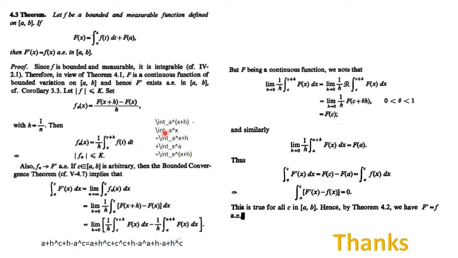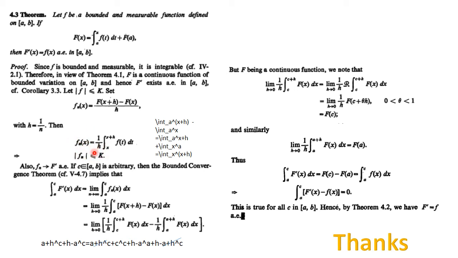This can be written as a to x+h plus x to a, reversing with a negative sign. When you combine these two, you get the integral going from x to x+h of f(t) dt, and given that f(t) is integrable, it is finite, so f_n(x) is finite.